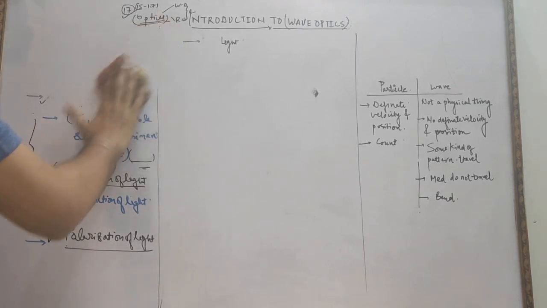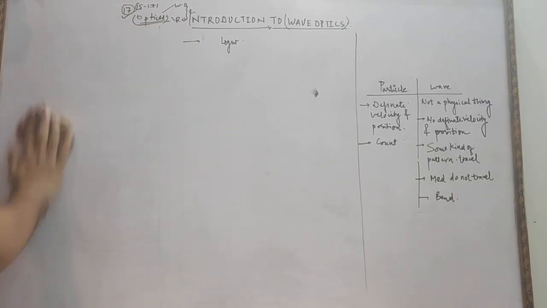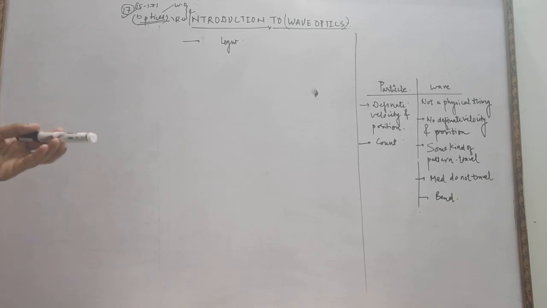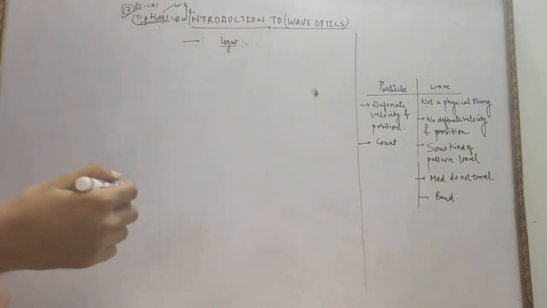Now we proceed. What do we mean by wave? How will we start this chapter? First of all, there is a lot of confusion about light. What do we mean by light? So many confusions are there.